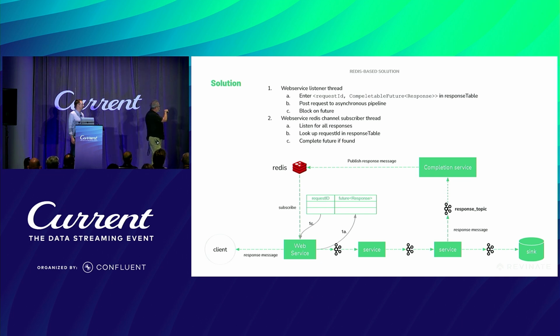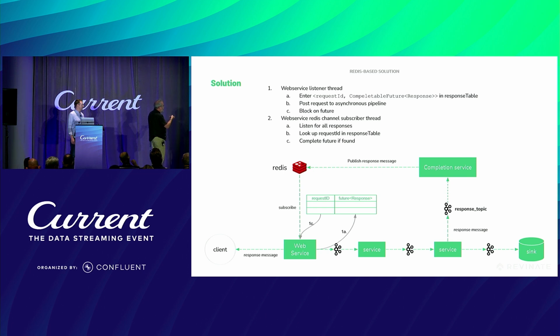So notice at the bottom of the screen, this pipeline is identical to what it was before. You have an HTTP client, web service, and a Kafka pipeline. Now the web service, though, is divided into multiple threads. One thread is going to receive the HTTP request, just as it did before. But now it's going to enter into this table, a local table on this particular instance.